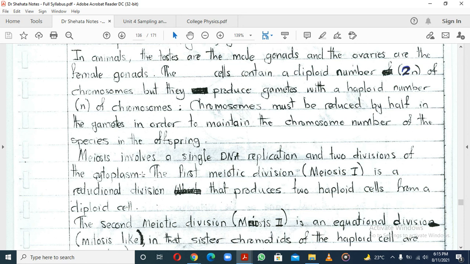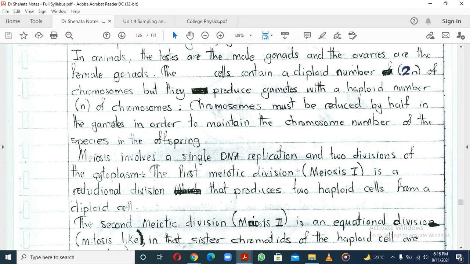If there was no meiosis, the ovum, which is the female gamete, would have 46 chromosomes, and the spermatozoa, or sperms, would have 46 as well. That would mean during fertilization humans would have 92, and the next generation would have double that. So, in short, species wouldn't survive.